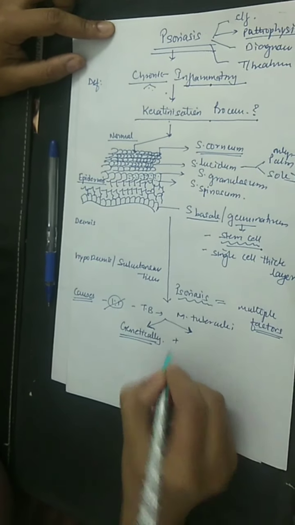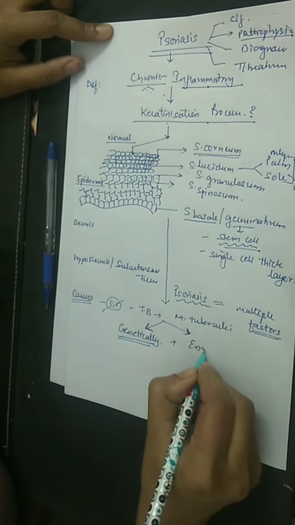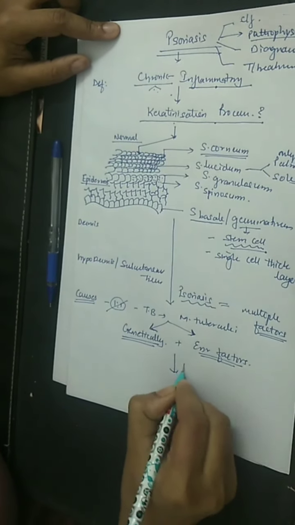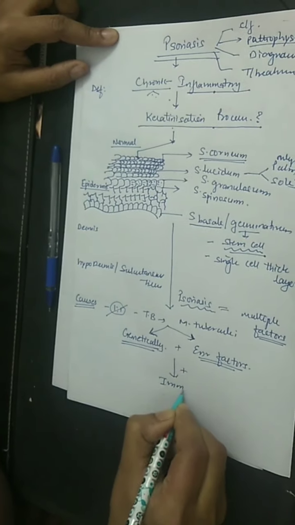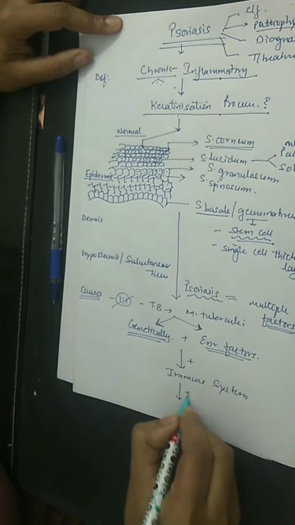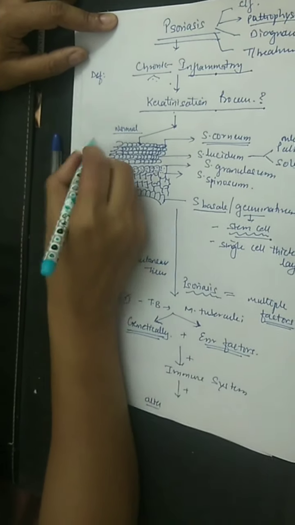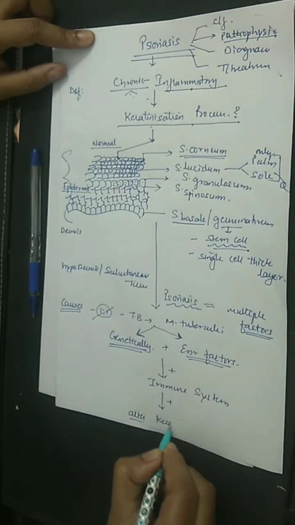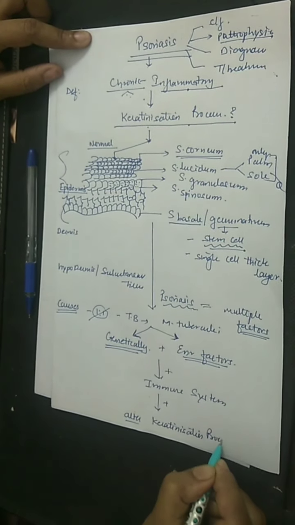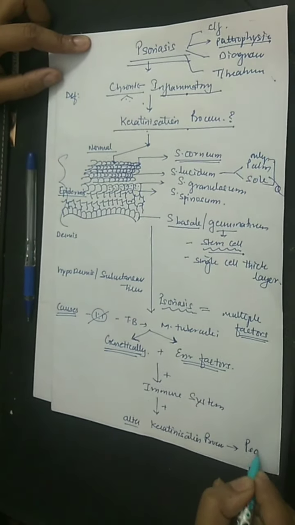So both genetic and environmental factors are responsible for triggering the immune system, and this immune system alters the normal keratinization process and leads to psoriasis.